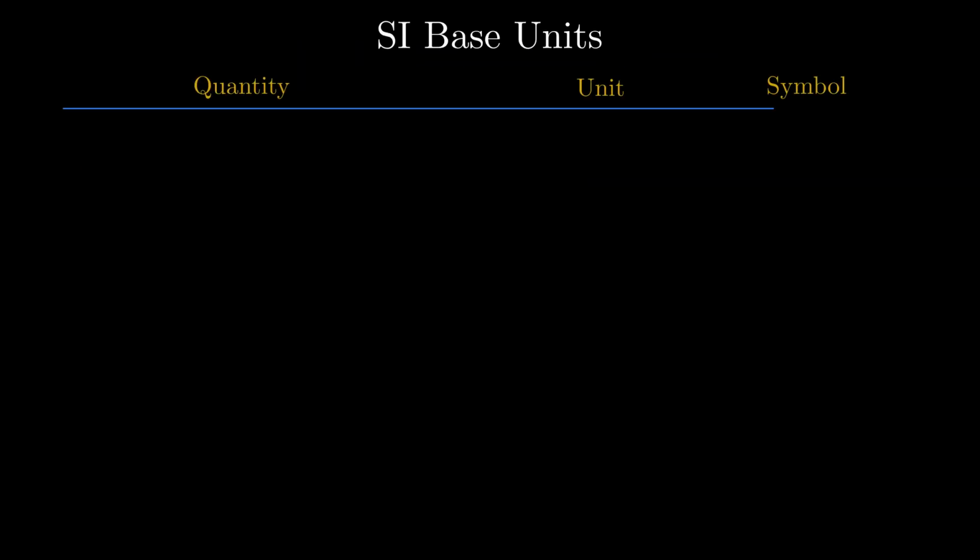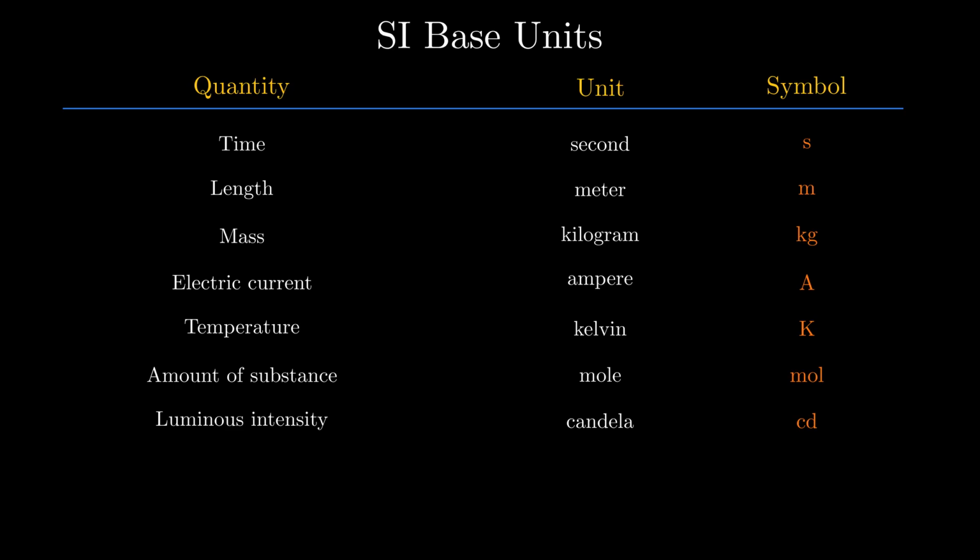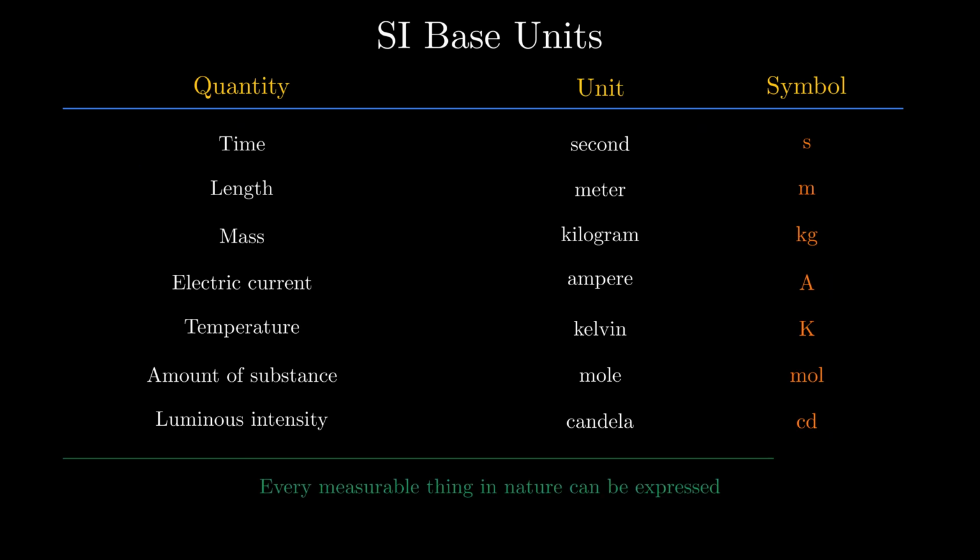Here are all 7. Time measured in seconds, symbol s, length in meters, m, mass in kilograms, kg, electric current in amperes, A, temperature in kelvin, K, amount of substance in moles, mol, and luminous intensity in candela, cd. 7 quantities, 7 units. From these, the speed of a sprinter, the output of a power plant, every measurable thing in nature can be expressed.